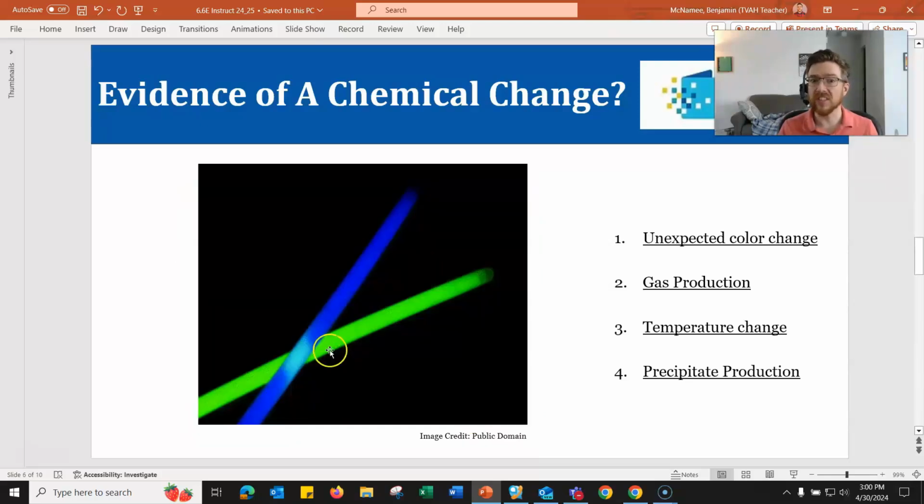The glow stick. So this is an after picture, okay? But if you think of before, you have those glow sticks with that clear liquid in them, you snap it, you shake it a little, and all of a sudden you get this, bam, this bright color, okay? This would be an example of an unexpected color change. So this is a chemical change. A chemical reaction has happened inside that glow stick.